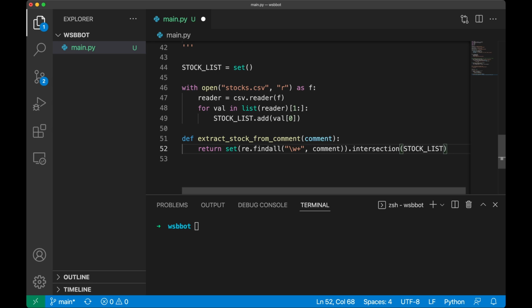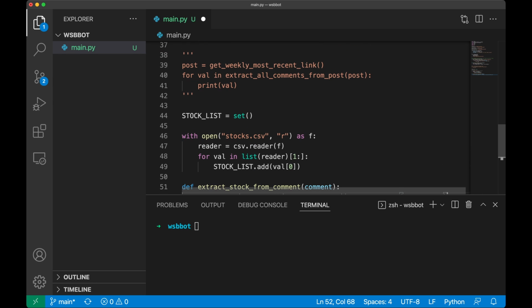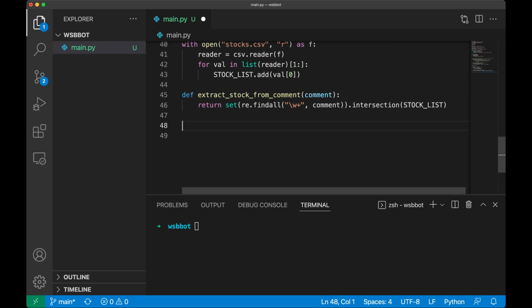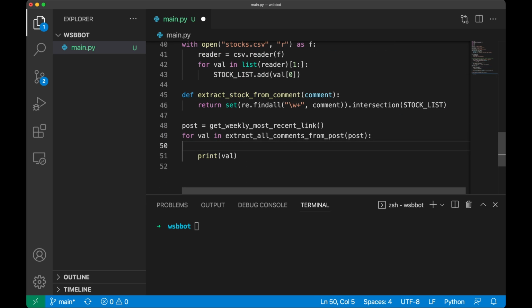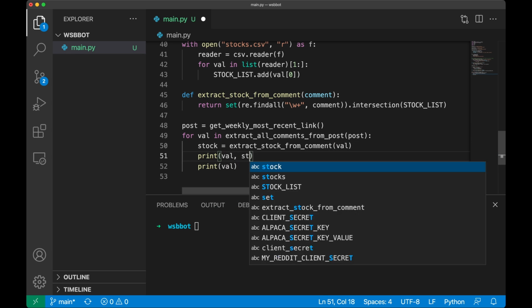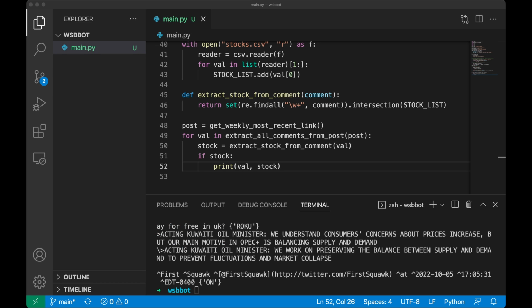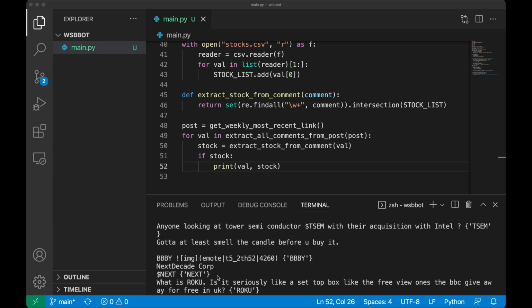Now I'm going to call this extract stock from comment function using the comments that we pulled from the what are your moves threads using the other two functions that we wrote. You can see that some of these comments are pretty crazy looking due to the Reddit formatting, but it did extract the individual stock tickers from each comment.